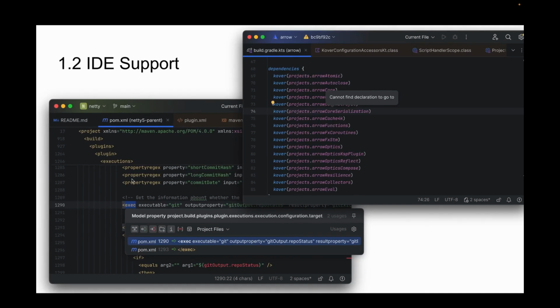So I showed you the Gradle Groovy DSL or Groovy syntax, which is what Mockito uses. But the Gradle Kotlin syntax I show in the top right actually has a very similar problem. And even the Maven XML syntax is a similar problem. If I didn't already know what exec does, or what property regex does, there's no way for me to find out without having to go ask Google, Stack Overflow, or ChatGPT. I just have to memorize all these things. And that's why build tools have a reputation for being opaque and hard to work with.